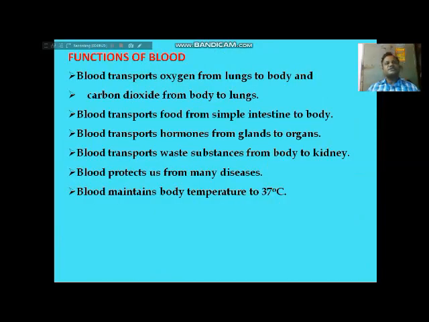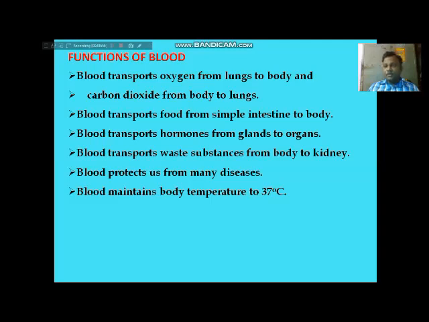Now these are the functions of the blood. What are the main functions of the blood? They transport oxygen from the lungs to the body, and carbon dioxide from the body to the lungs. That means the gas exchange and transport can be carried out by blood itself. And second, our digested food contains all the nutrients, and they are transported to the various parts of the body by blood itself.